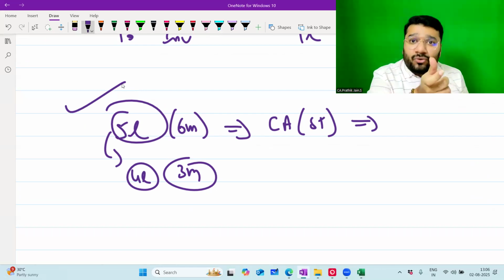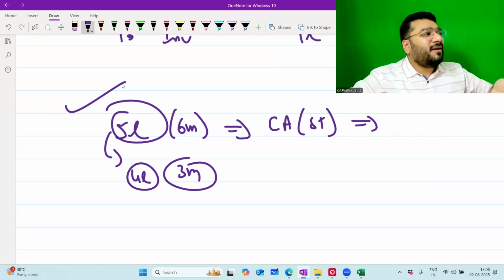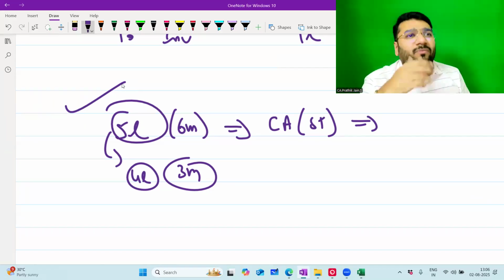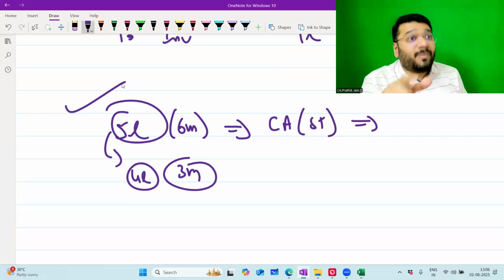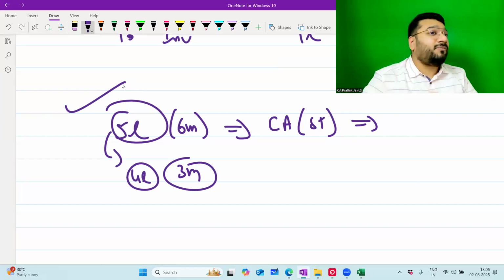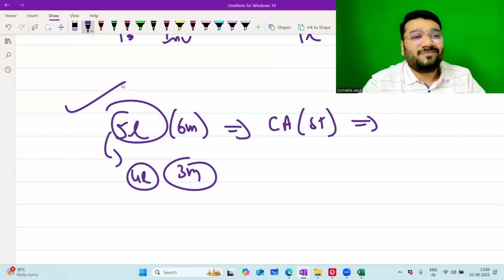Short-term change in value will give you a heart attack. But the same asset, if it's held for long term, will not give you a heart attack because you know that today the value is low, tomorrow it will come up. So the prudence concept says that short term it is giving a heart attack, so record that heart attack. Book that heart attack. How much is your heart attack worth? 1 lakh. Record that.